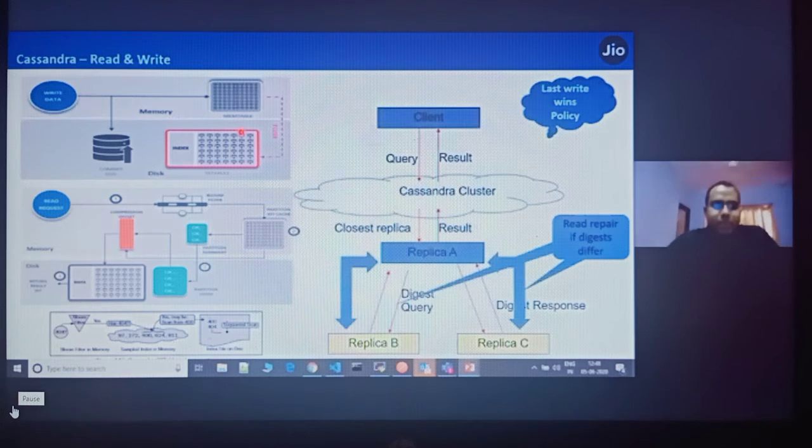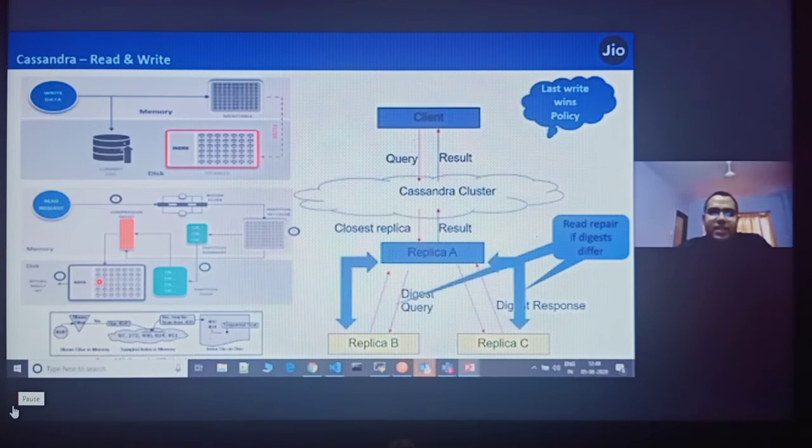So why do we say Cassandra is very write efficient? Cassandra writes very fast and reads a little bit slower than writes. That's the internal read and write process of Cassandra, using the bloom filter, mem table, SS table, and index files.